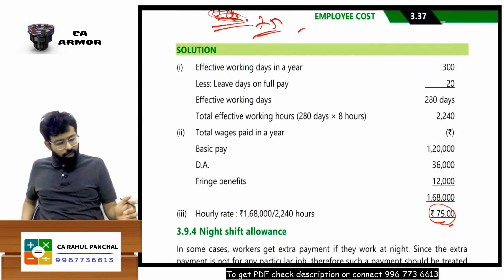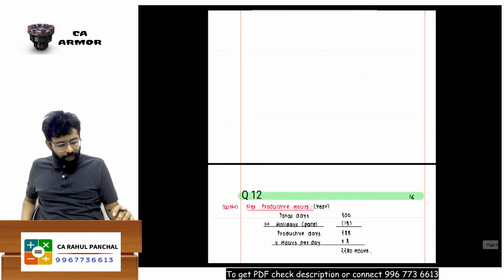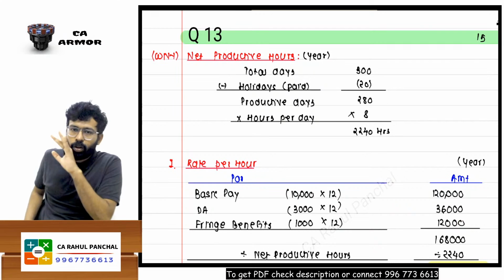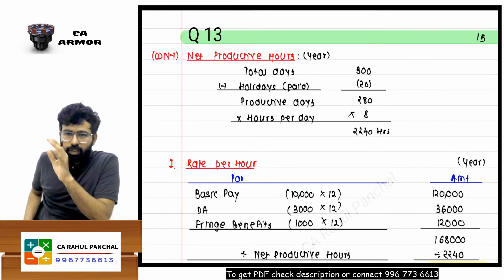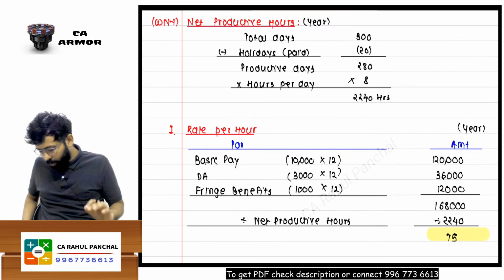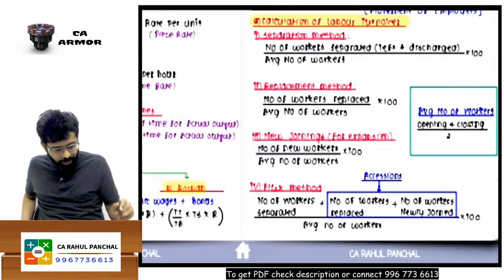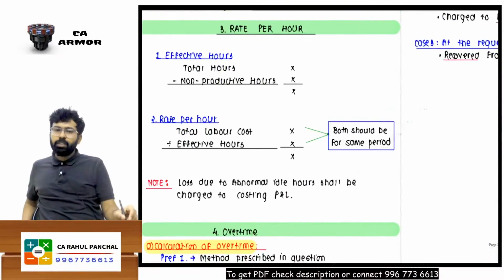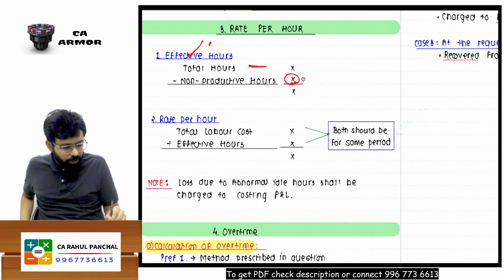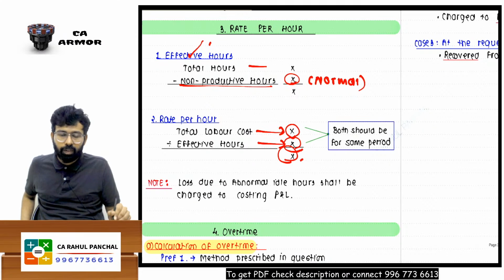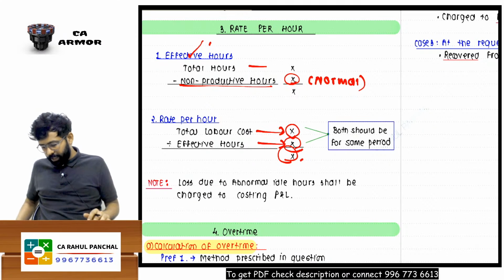Did you get this? If you want to see the solution, how to write it, it is here, 75. I will say out of 300, 20 days are holidays. Then 8 hours he will work. What is the payment I am making? Divided by 2240. This is your rate per hour. What you will do is total hours minus non-productive time, the normal one, you will reduce. Then you will say whatever is your labor cost for 1 year divided by effective hours, net hours for 1 year, and you will get this.